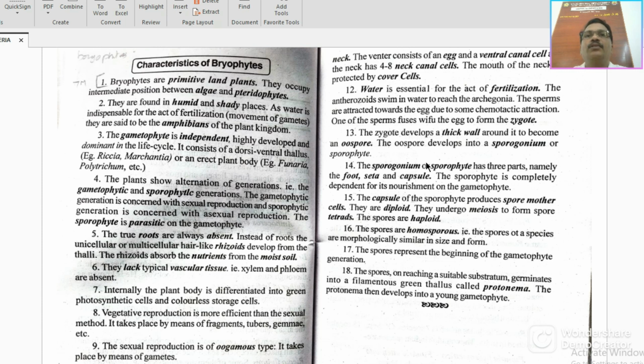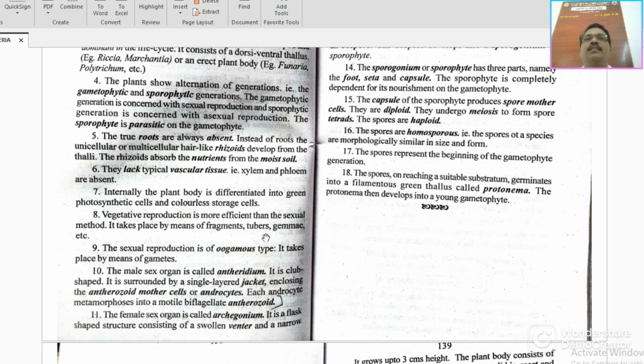Vegetative reproduction is more efficient than the sexual method. That means vegetative reproduction is by means of fragments, tubers, and gemmae, and sexual reproduction is oogamous. Oogamous means it takes place with the help of gametes, male and female.